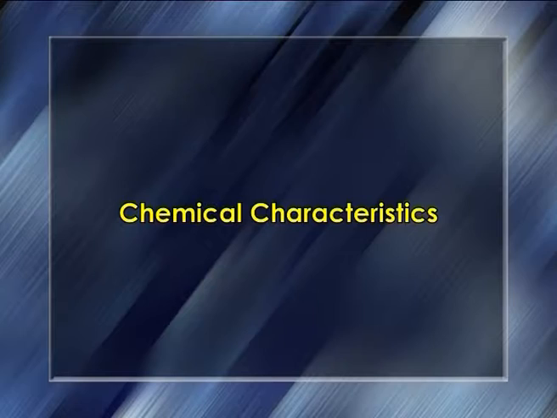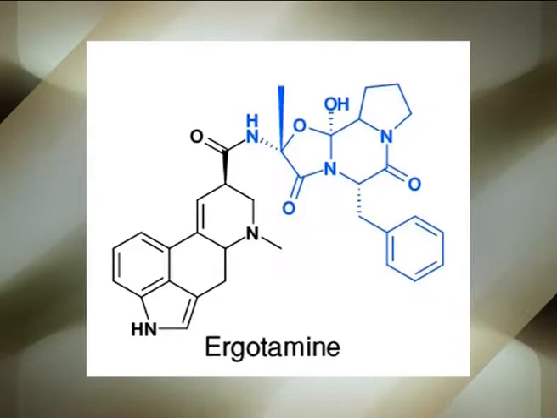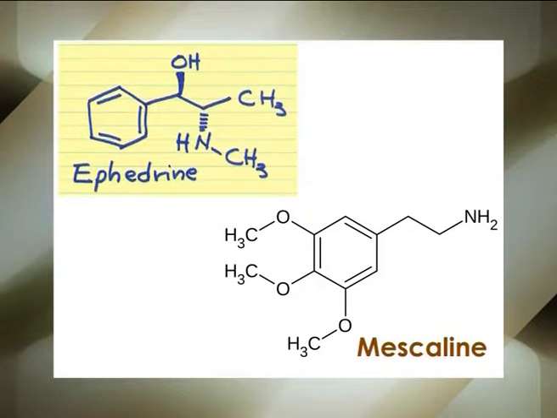Now let's discuss the chemical characteristics of alkaloids. The chemical characteristics of the alkaloids vary with individual compounds. They are classified based on their chemical nature. Nitrogen in the molecule of alkaloids: the number of nitrogen atoms varies from 1 in a molecule, for example cocaine, to even 5 in a molecule, for example ergotamine. It has been observed that these nitrogen atoms are normally present as a part of the heterocyclic ring in the alkaloid molecule, for example quinine, whereas there are certain alkaloids that contain the nitrogen atom in the aliphatic side chain, for example ephedrine, mescaline.